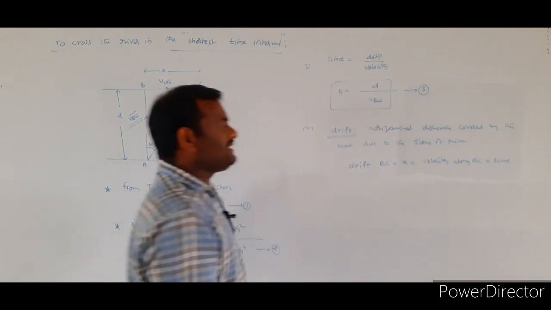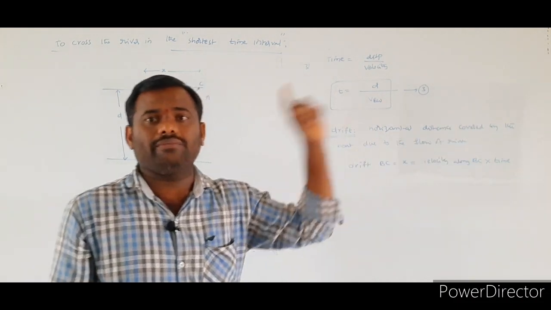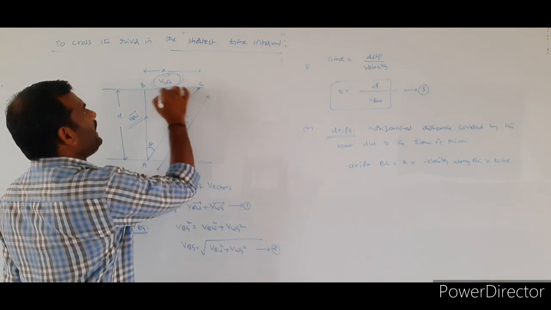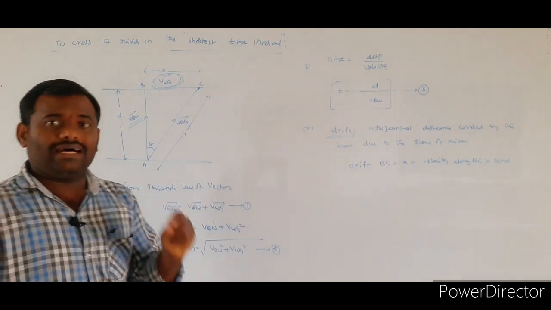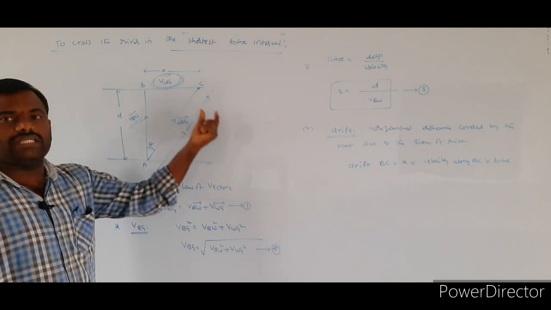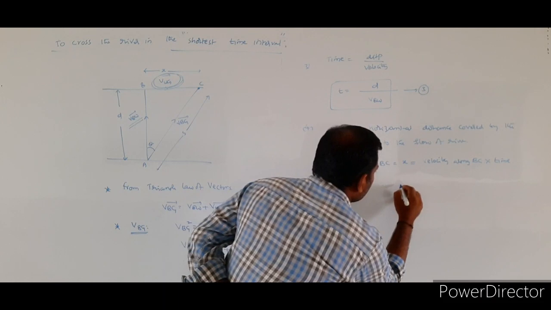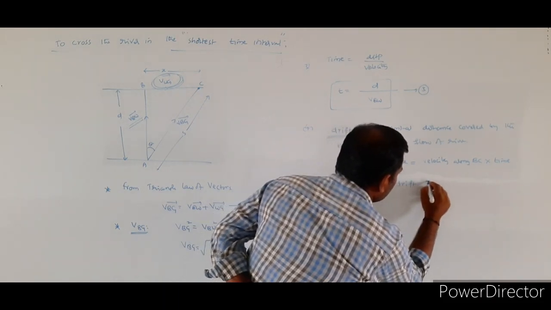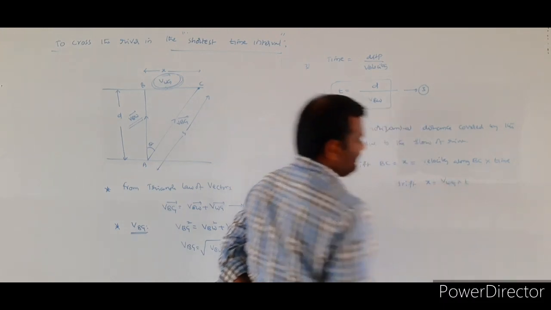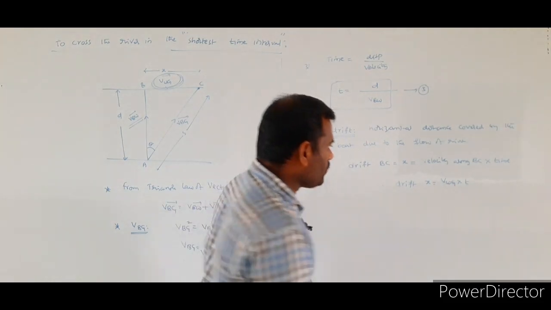So drift will be defined as the velocity along the direction of B to C into the time taken by the boat. What is the velocity present along BC? VWG. The velocity present in the direction of B to C is nothing but the velocity of the water with respect to the ground. Therefore, drift x is equal to VWG into T.